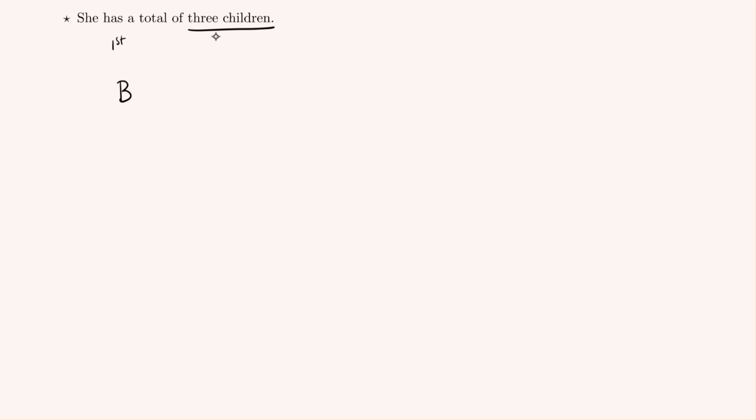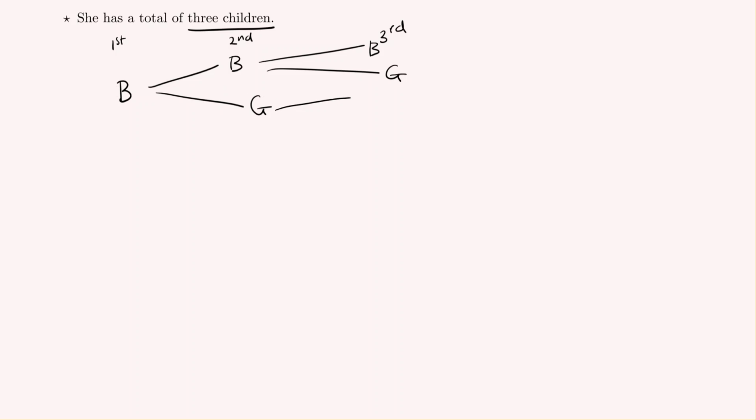This is our first child, second, and then third, because for each child there are only 2 possible outcomes. If you have the boy first, that could be followed with another boy or another girl. Then in the third child, that could be a boy or a girl. Similarly, if we had boy then girl, the next child could be a boy or a girl.